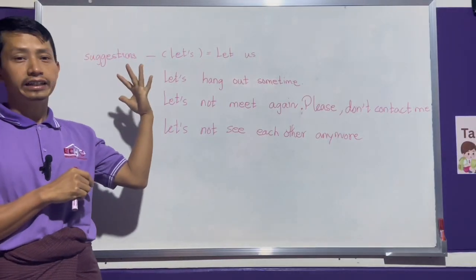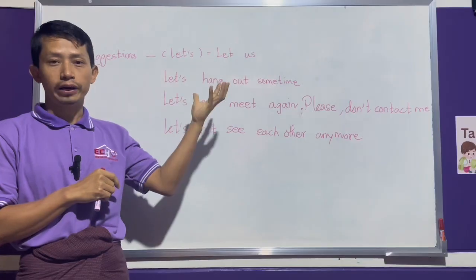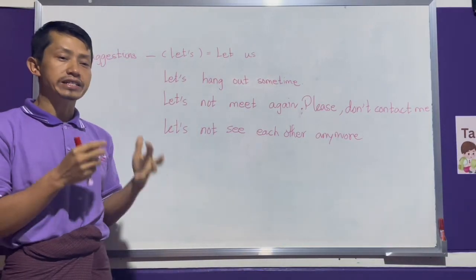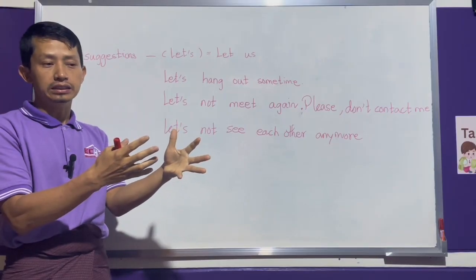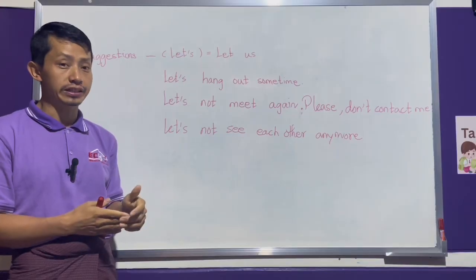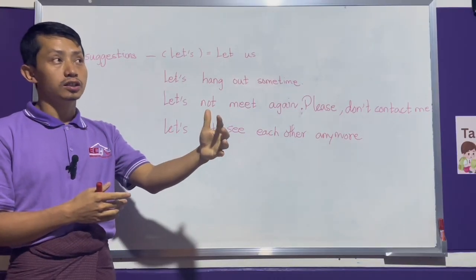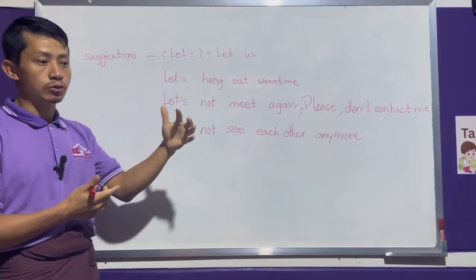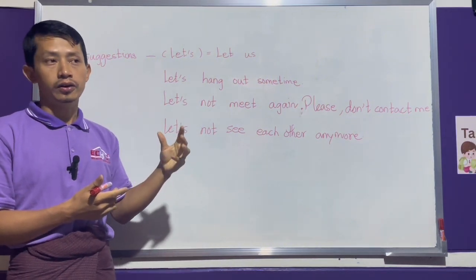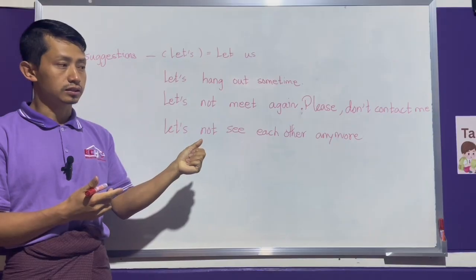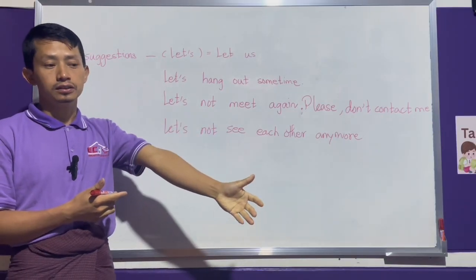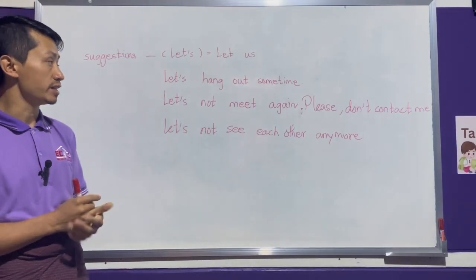This one is the last one, but not the least. When we suggest something to someone, also we use the imperative mood. Suggestion, like you ask someone's opinion or advice or their perspective to do something with you.